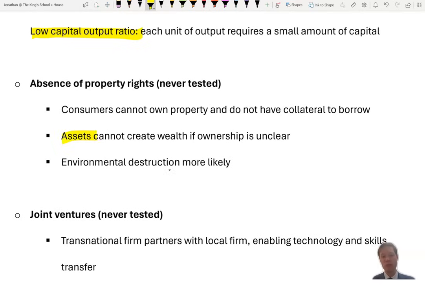Assets also generate wealth, and if ownership is unclear, then it can't do that because those assets may not well go up in price because they're not that valuable because we don't know who owns them. And environmental destruction, if environmental assets such as rivers or forests aren't owned, then it probably will result in the tragedy of the commons, and therefore you're likely to see the abuse or the pollution of